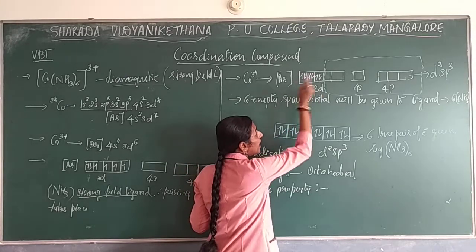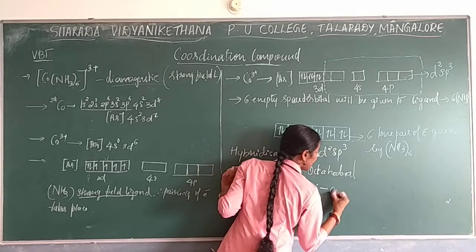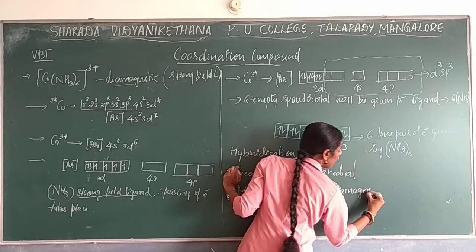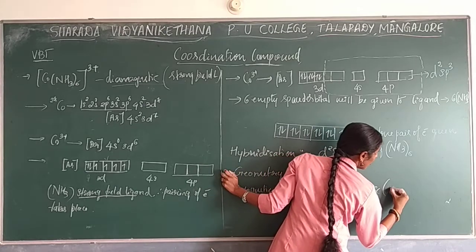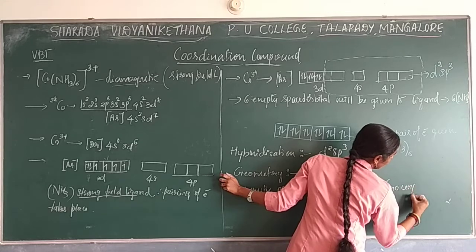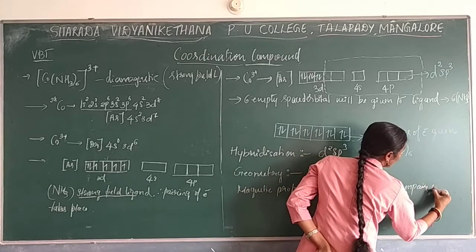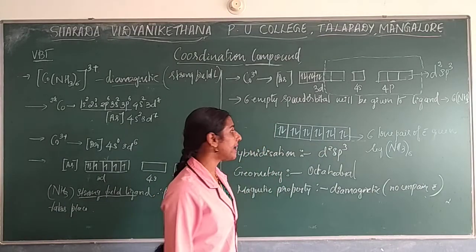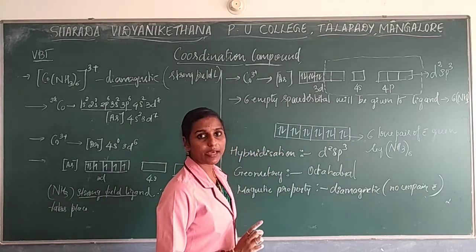Now here all are paired, so it is diamagnetic. Why is it diamagnetic? Because no unpaired electrons. If it is having one unpaired electron also, then it will be considered as paramagnetic in nature.